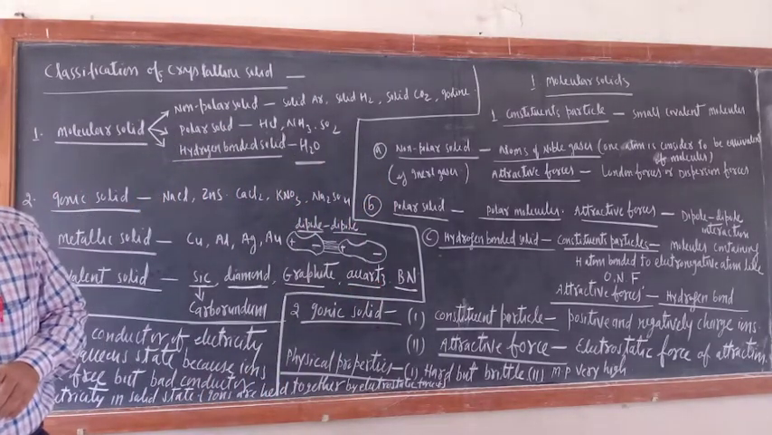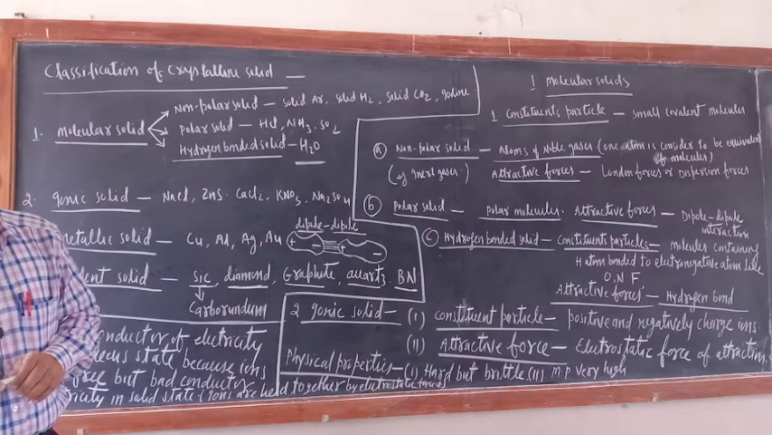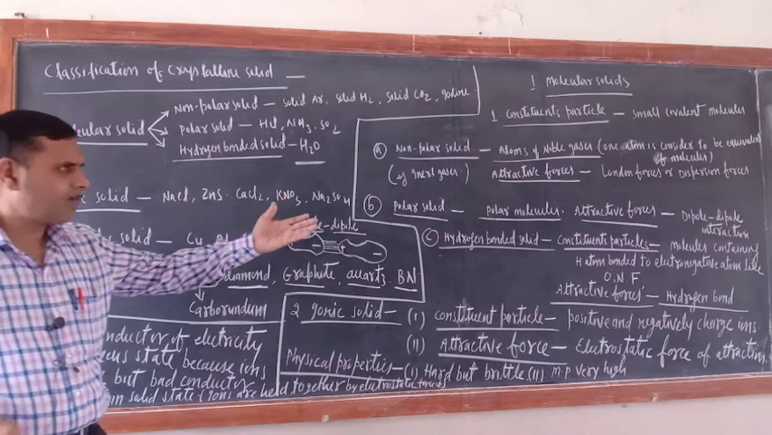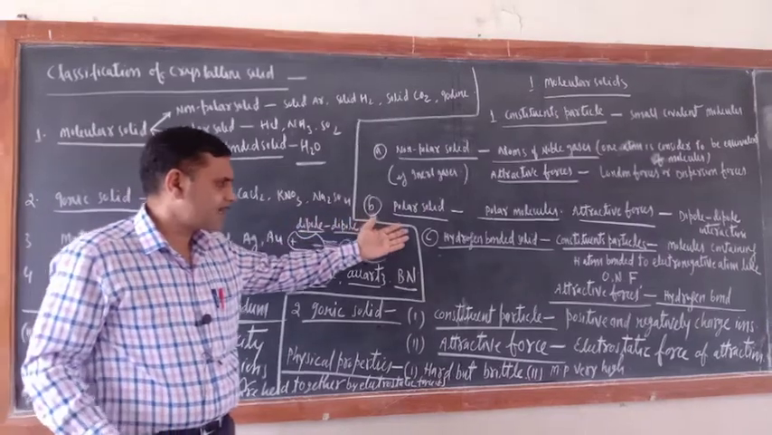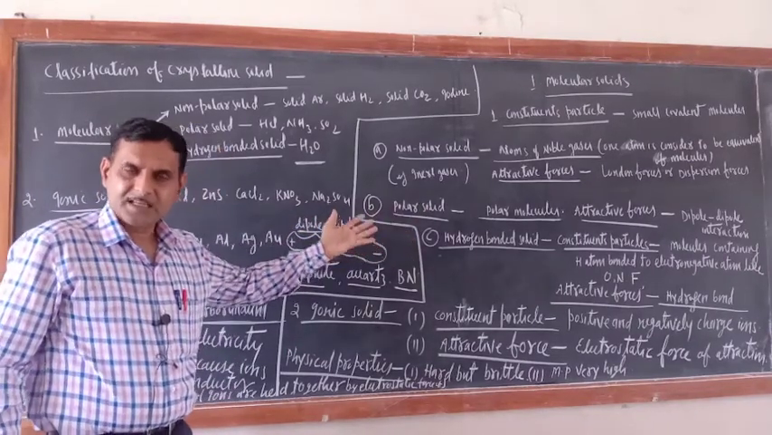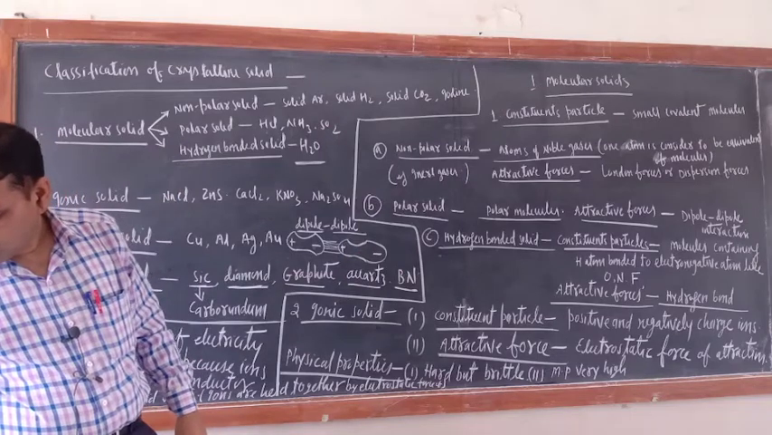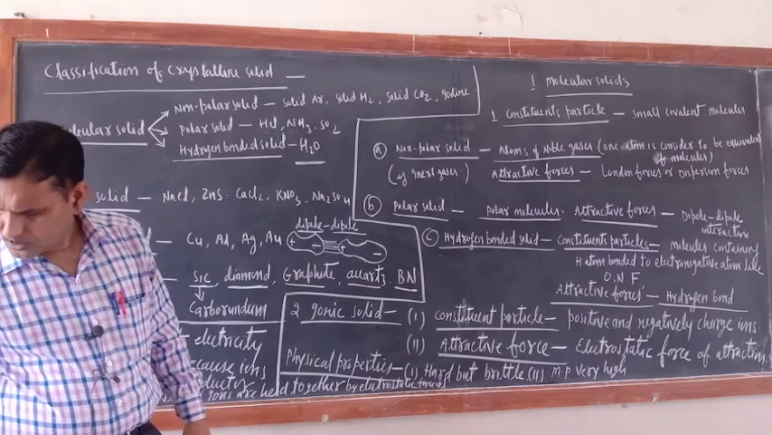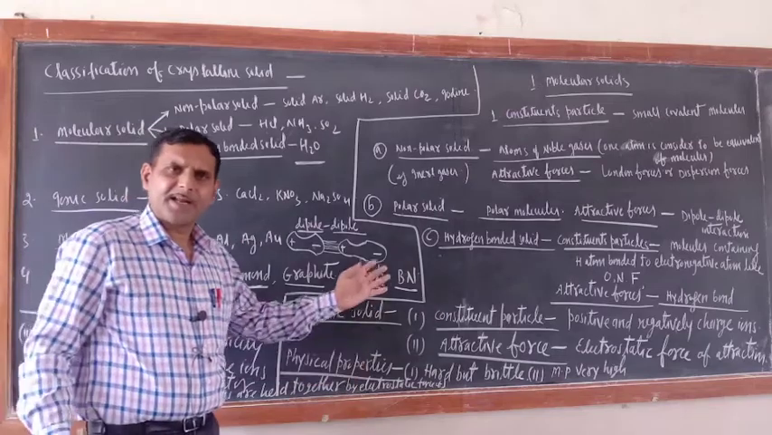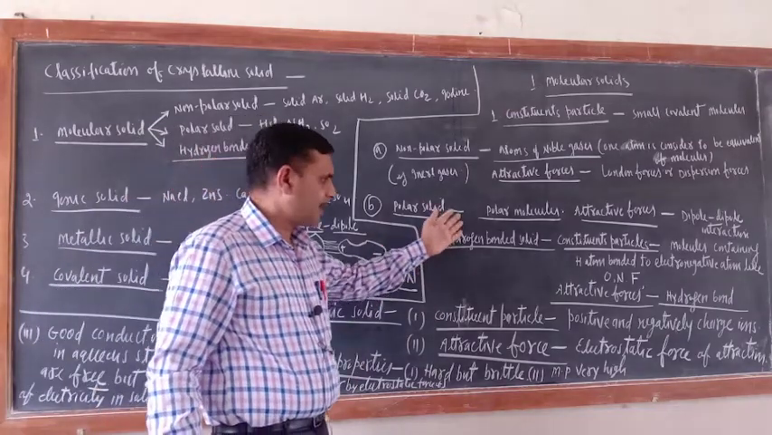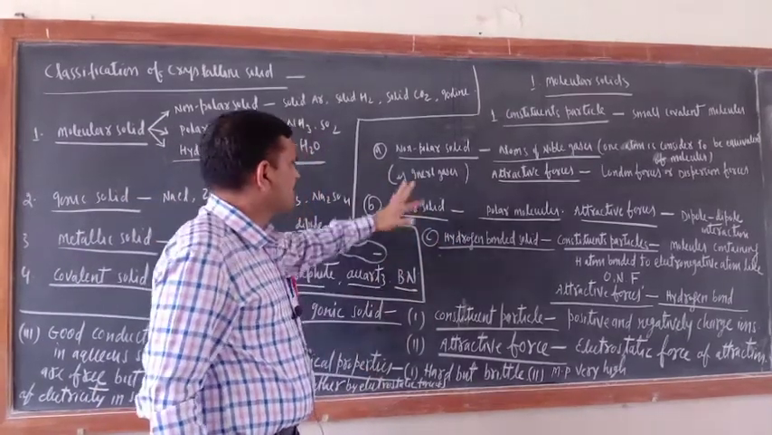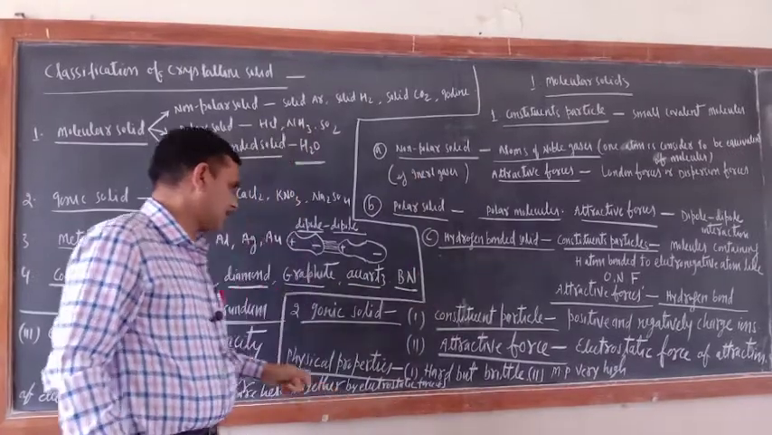Bad conductor of electricity, because their bonding energy is low. Bad conductor of electricity means they are insulators. Their binding energy is also less. So this is all about the physical properties of molecular solids.